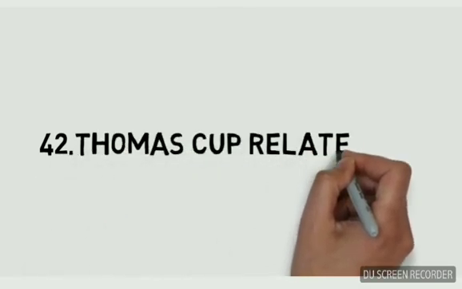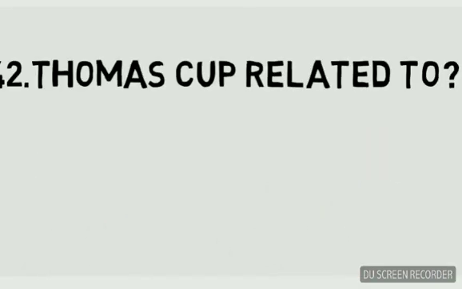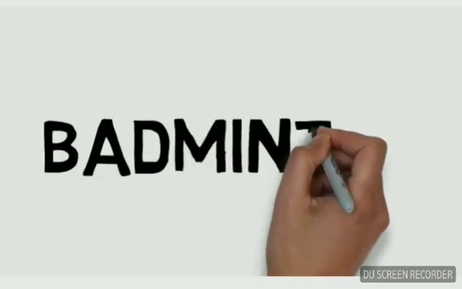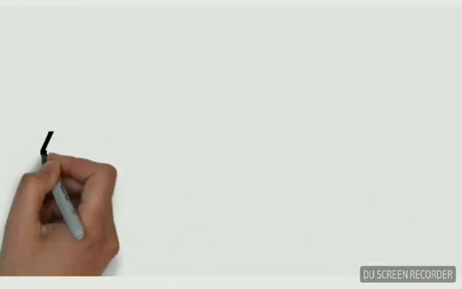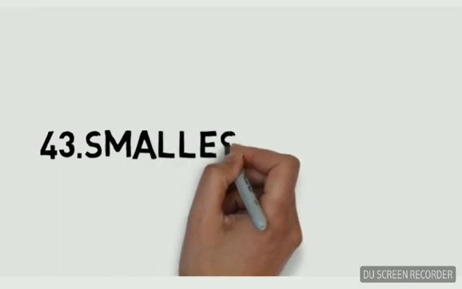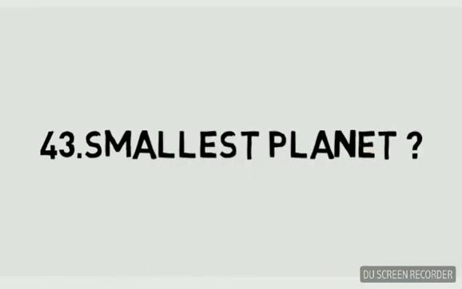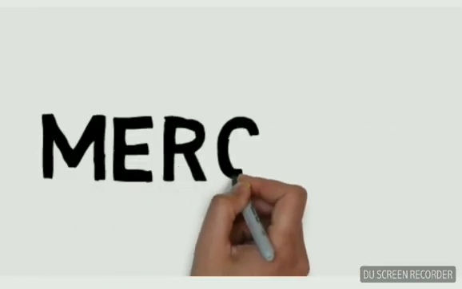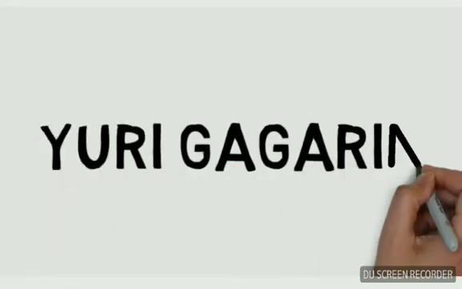Thomas Cup is related to which sport? That is badminton. Smallest planet in the solar system? The smallest planet is Mercury.